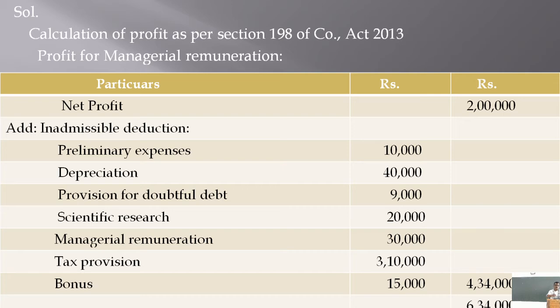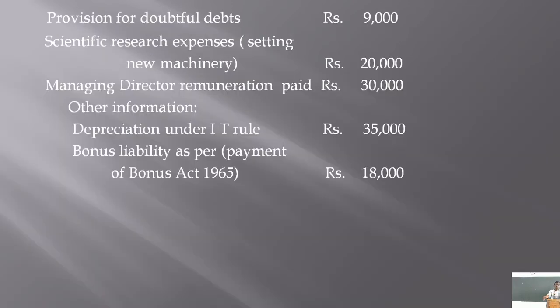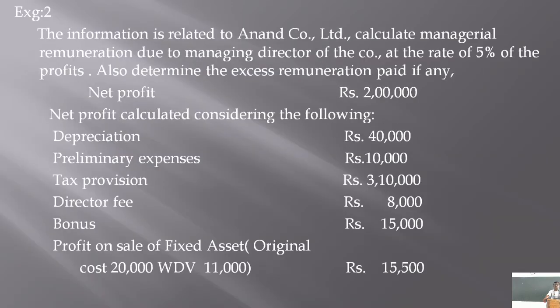Similarly, you have the expenses like preliminary expenses, depreciation, provision for tax. Now, generally all taxes, provision for tax, provision for doubtful debts, the provisions are not allowed. Provisions are not allowed for the purpose of calculation of managerial remuneration.